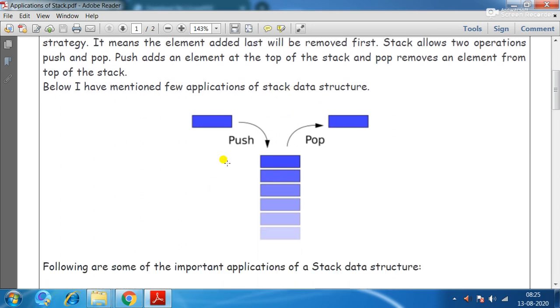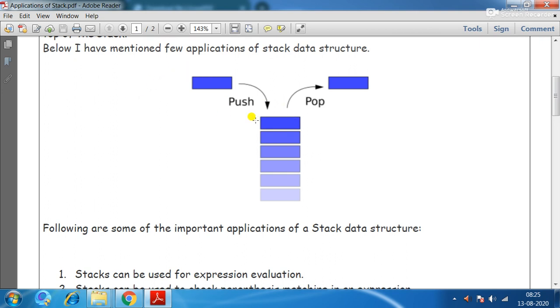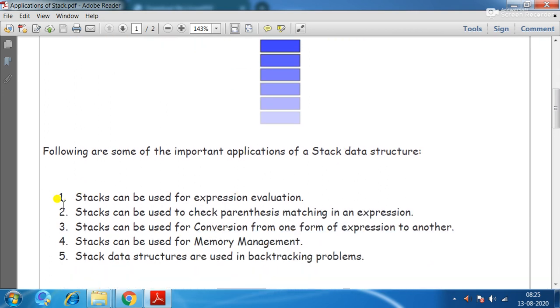So the diagram below is a diagram of a stack where we are inserting and deleting values, and following are some important applications of the stack data structure. First of all, stack can be used for expression evaluation. Stack can be used to check parentheses matching in an expression. Stacks can be used for conversion from one form of expression to another. Stack can be used for memory management. Stack data structures are used in backtracking problems. So these are some of the applications of stack.